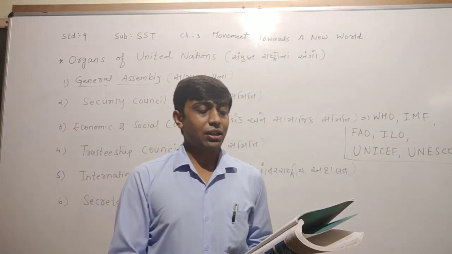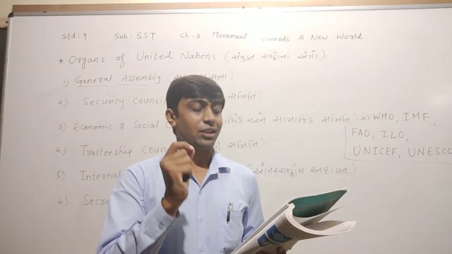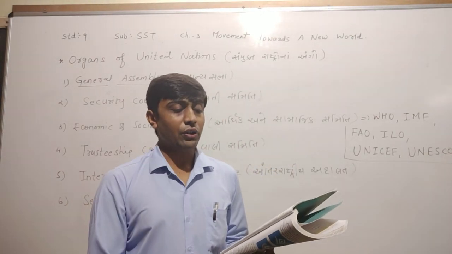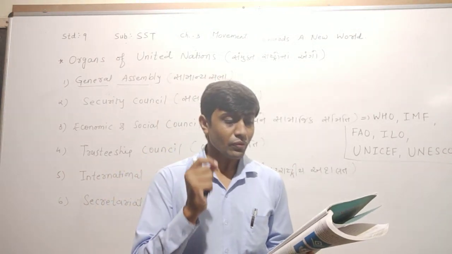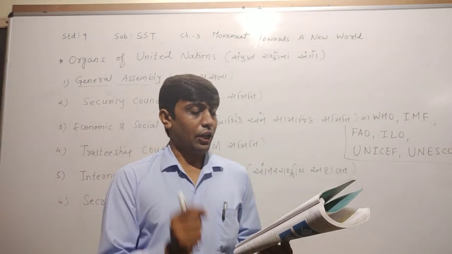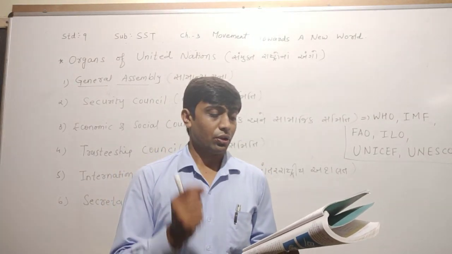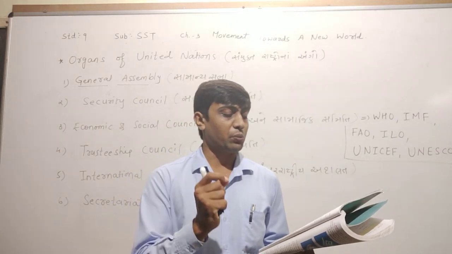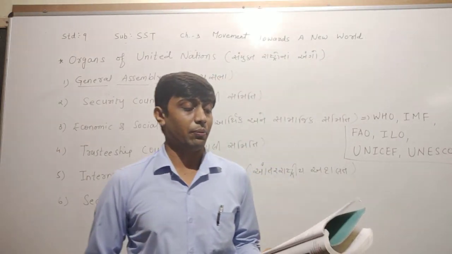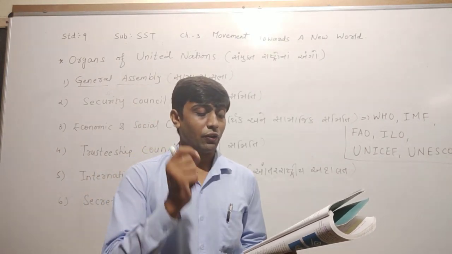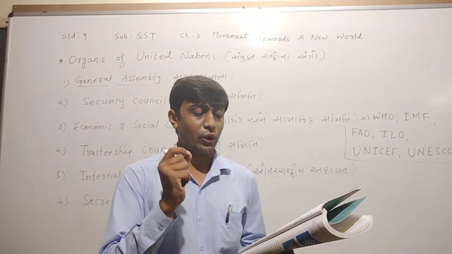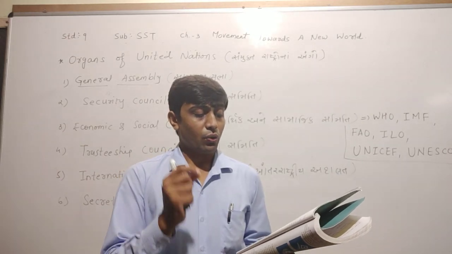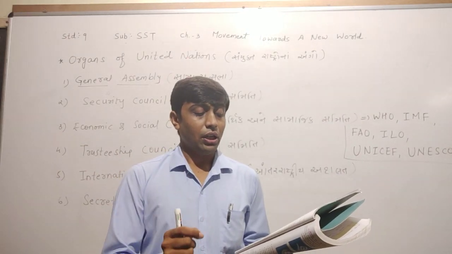Second, it accepts the budget presented by the Secretary General every year and allocates the expenses. Third, it attempts to find the solution of economic problems of the nations, human rights, disarmament or other international matters.